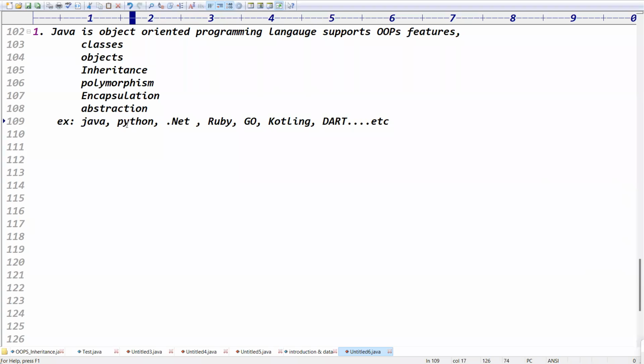That's it. Java is object-oriented, Python is object-oriented, so the features are the same: inheritance, polymorphism, encapsulation, abstraction. These are all the same. Only the syntax will change. For real-time people, it just takes 2 days or 3 days to understand the new syntax.